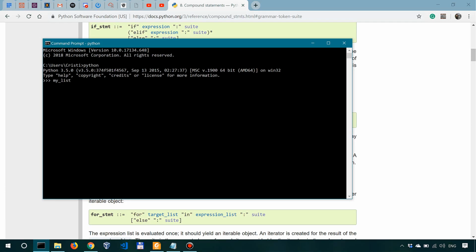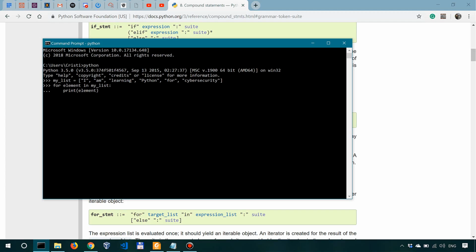So I'll say my_list equals I am learning Python for cybersecurity. Okay, so this list is actually a sequence of strings. Now, if we want to iterate through it using the for loop, we'll just say for element in my_list, simply say print(element). And it's as simple as that.